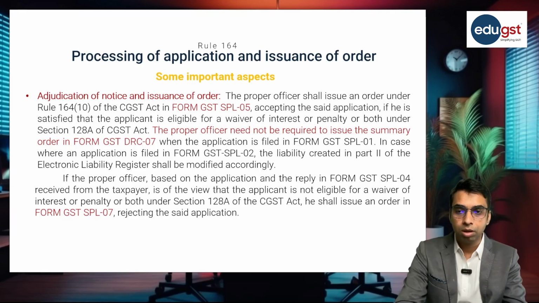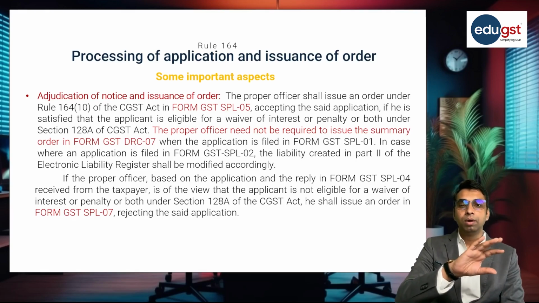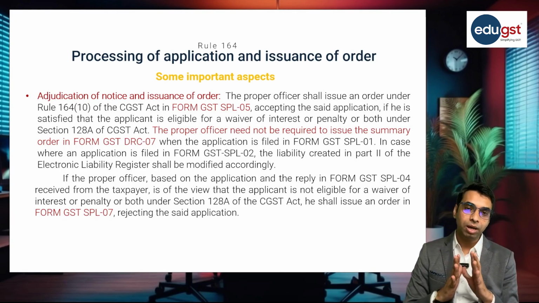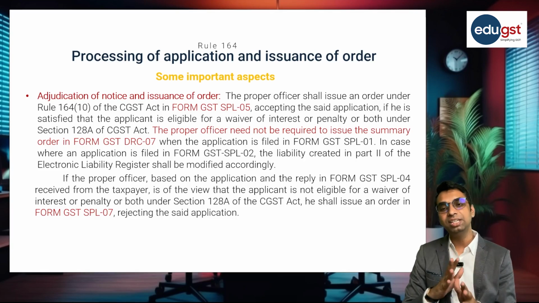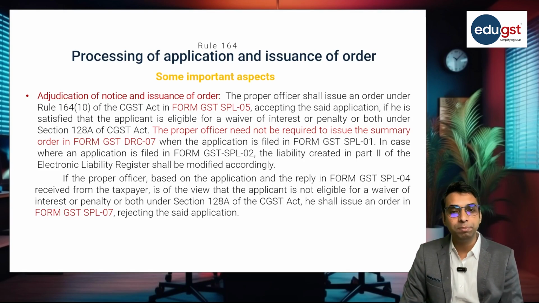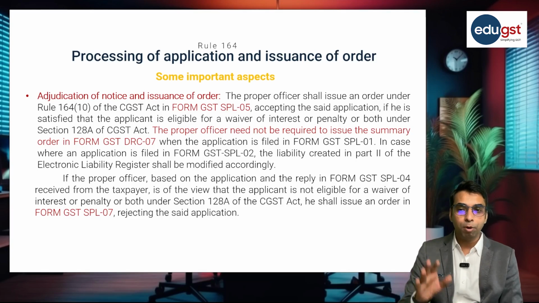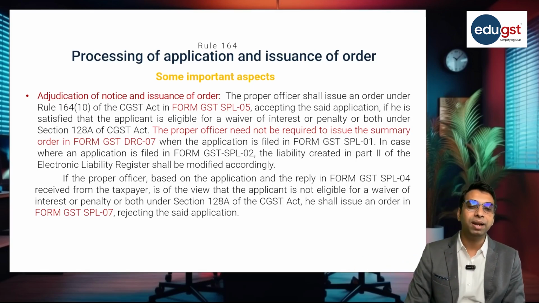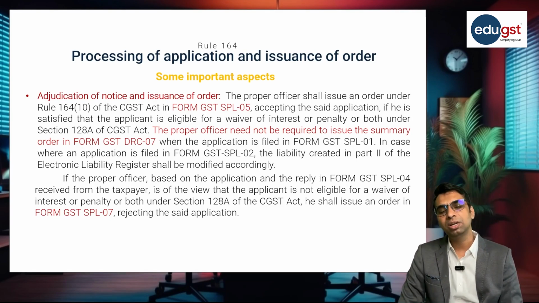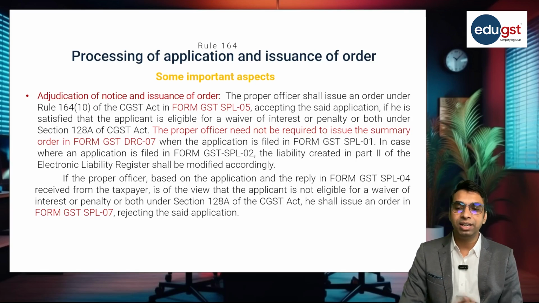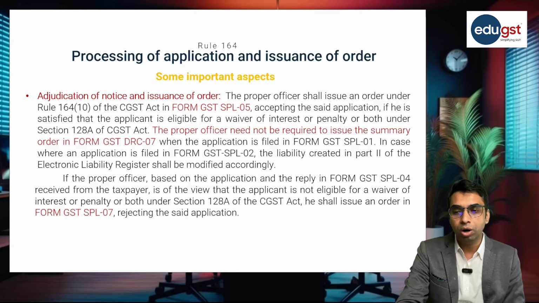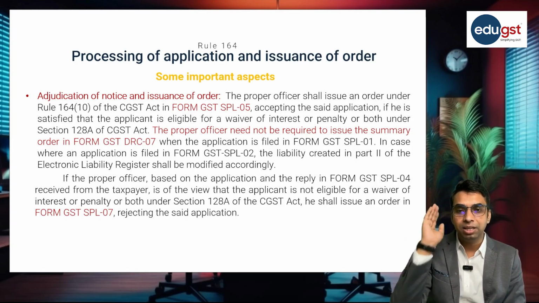So, if the proper officer is satisfied that the reply provided by the applicant is correct and he is eligible for the waiver of interest and penalty, in that case he will pass the order in form SPL 05. And if the proper officer, based on the application and reply in form SPL 04, is of the view that the taxpayer is not eligible for this waiver of interest and penalty or both under section 128, in such case he will issue the order in form GST SPL 07.